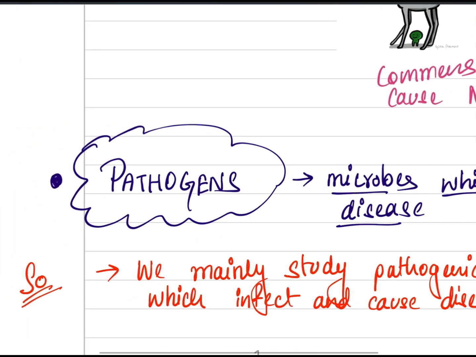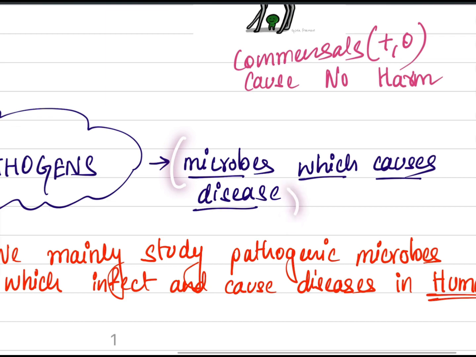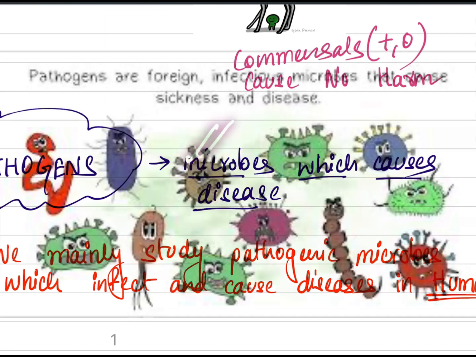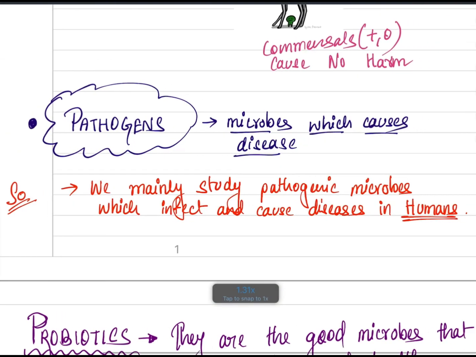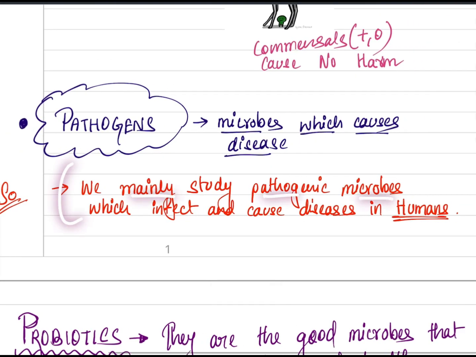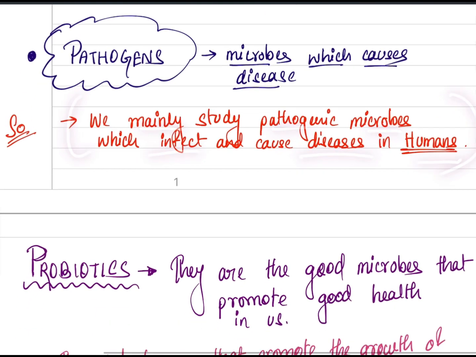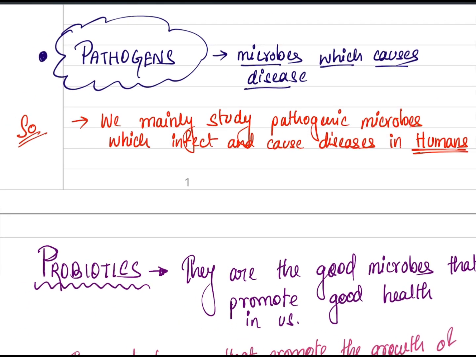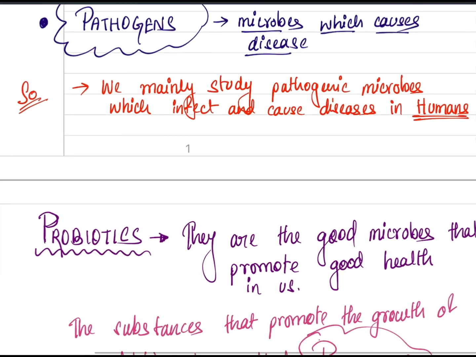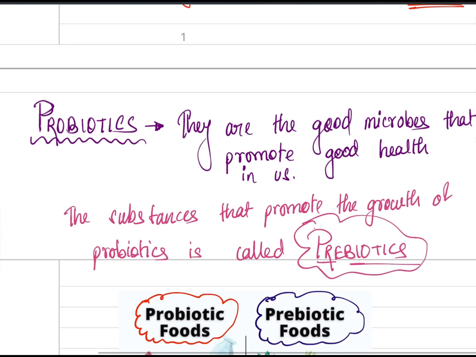Now, mainly in MBBS or in the medical field, we study pathogenic microbes. Pathogens are the microbes that cause diseases in us. Microbes that cause disease in our body are known as pathogens. We mainly study pathogenic microbes which infect and cause diseases in humans. So this is the main reason for studying clinical microbiology in MBBS. Now let us move on.